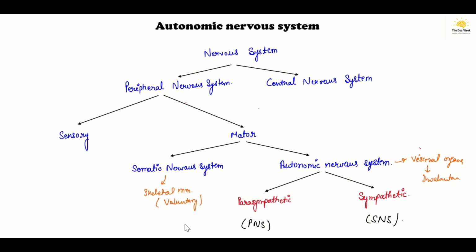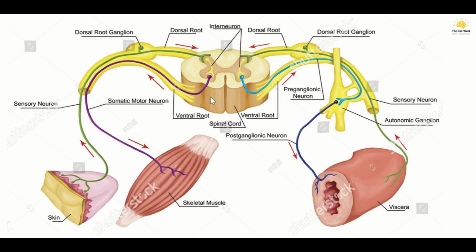The things which differentiate the somatic nervous system and the autonomic nervous system from each other can be understood by this image. On this image, a schematic plan of the autonomic nervous system on the right side and the somatic nervous system on the left side is shown, and in the middle a segment of the spinal cord is shown.